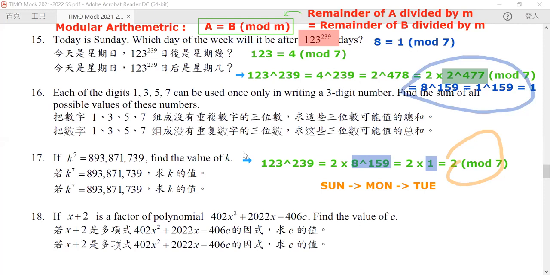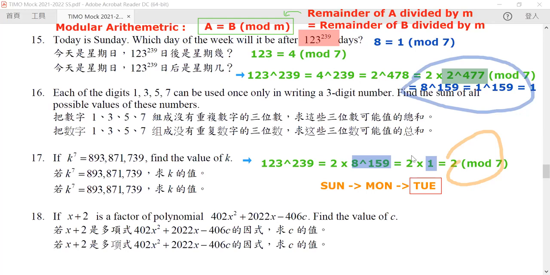That's why I do not use a rectangle to emphasize the answer. Don't think that after all the calculation, once we have the remainder, we are done. No, we still need to give what is the day of the week after this day.